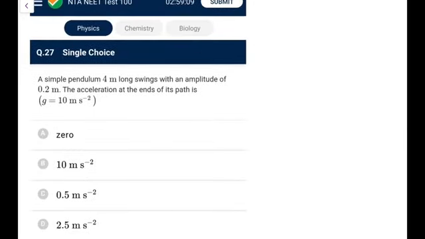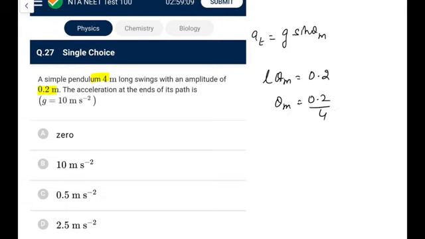Next, simple pendulum 4 meter long swings with an amplitude of 0.2. The acceleration at the ends of its path, you know acceleration at the end is equal to g sin theta max, because the centripetal acceleration is 0, so it is only g sin theta max. So what would be theta max here? We can directly write L into theta max is equal to this amplitude, which is 0.2. So theta max is 0.2 by 4, and that is very small, that is 1 by 20. So sin theta would also be 1 by 20, so it is g by 20. G by 20 means 0.5 meter per second square you can go for, because for small angle tan theta, sin theta, theta all are equal.